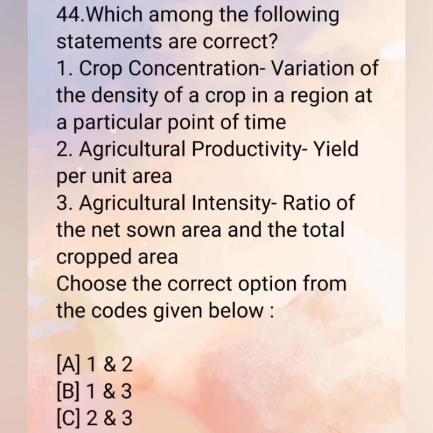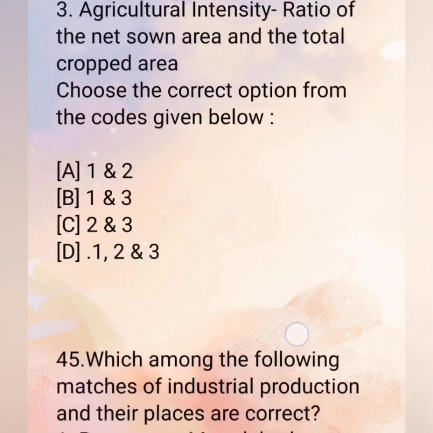Gujarat. 44. Which among the following statements are correct? First, crop concentration, variation of the density of a crop in a region at a particular point of time. Second, agricultural productivity, yield per unit area. Third, agricultural intensity, ratio of the net sown area and the total cropped area. Choose the correct option from the codes given below. A. First and second. B. First and third. C. Second and third. D. First, second and third. The correct answer is all of these. Means D. First, second and third.